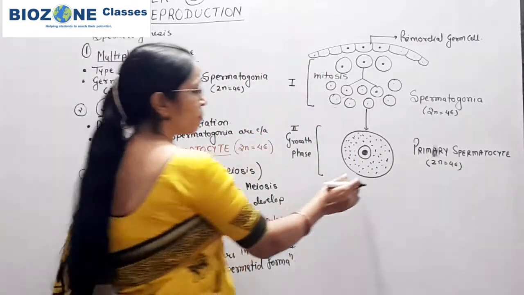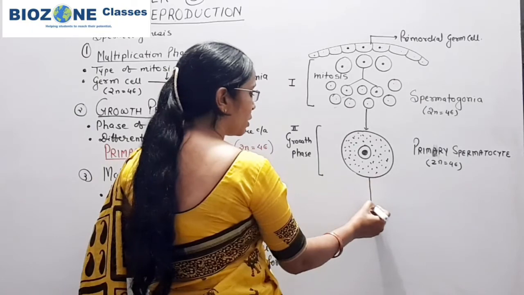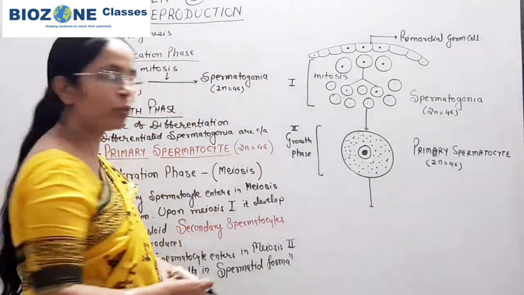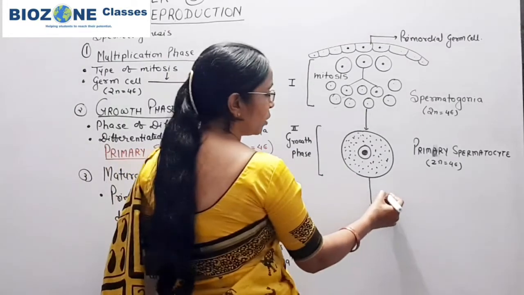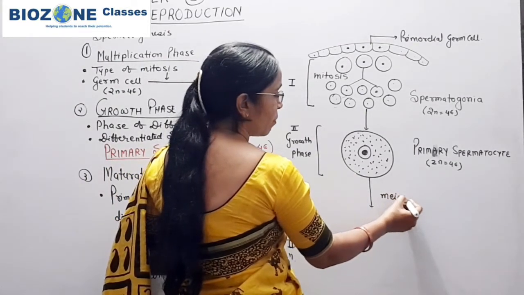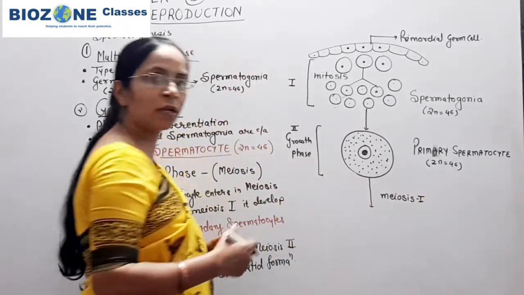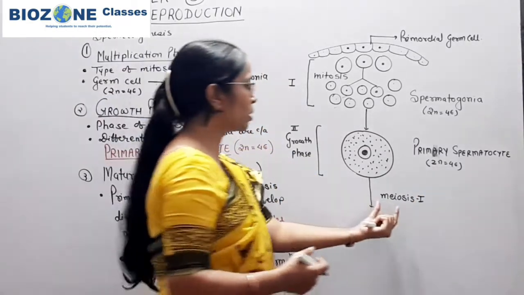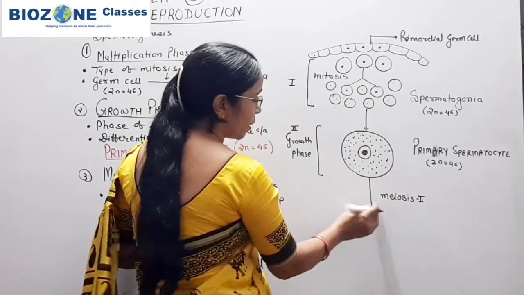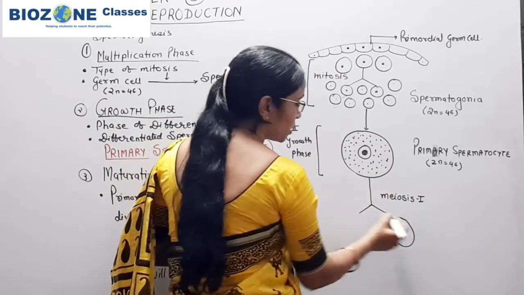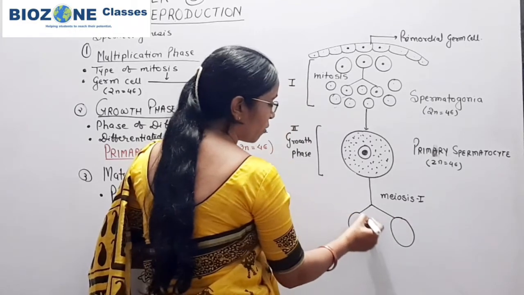Now the primary spermatocyte enters the third phase. That third phase is called the maturation phase, and the maturation phase is completed by meiosis division. Upon meiosis 1, this primary spermatocyte will produce two cells of equal size.